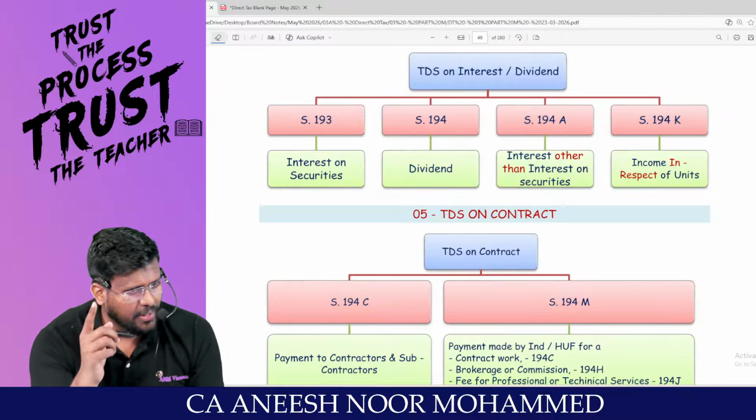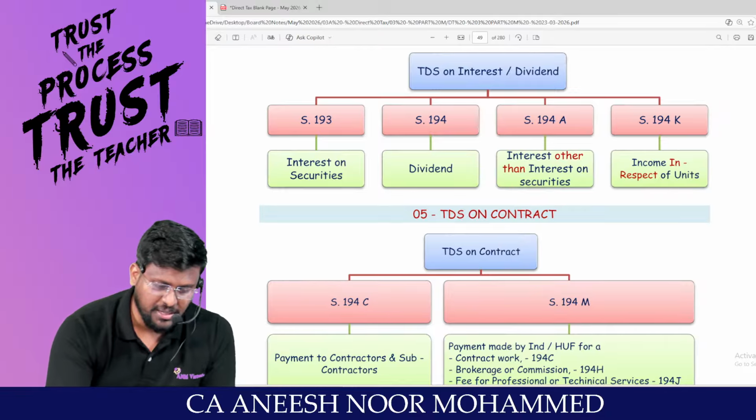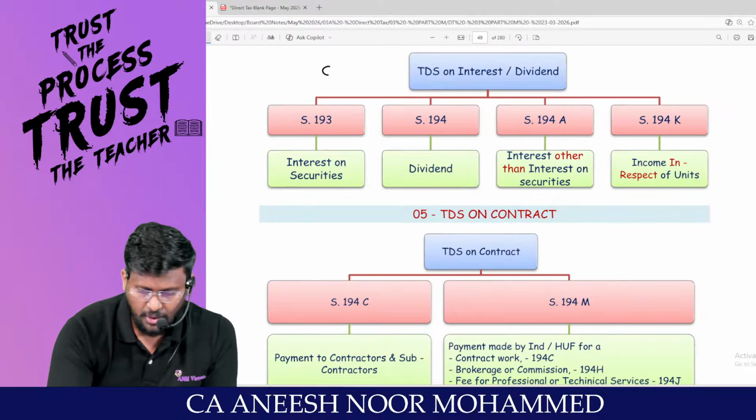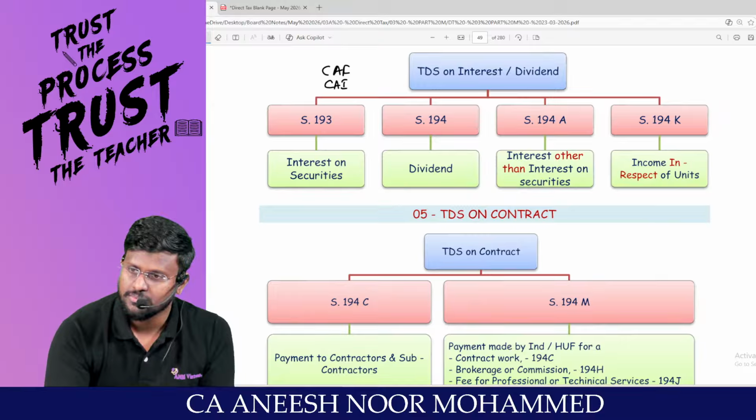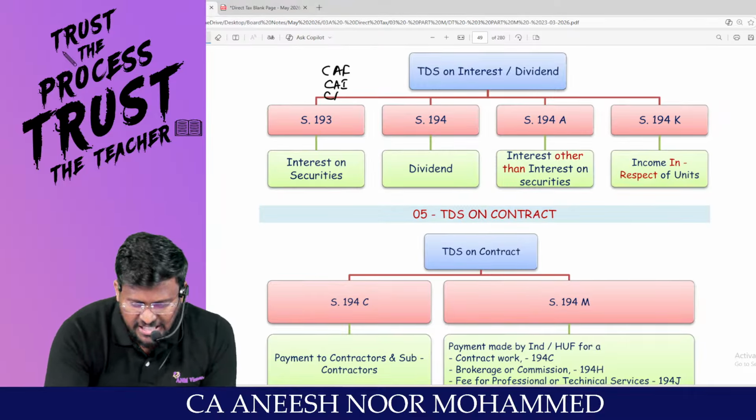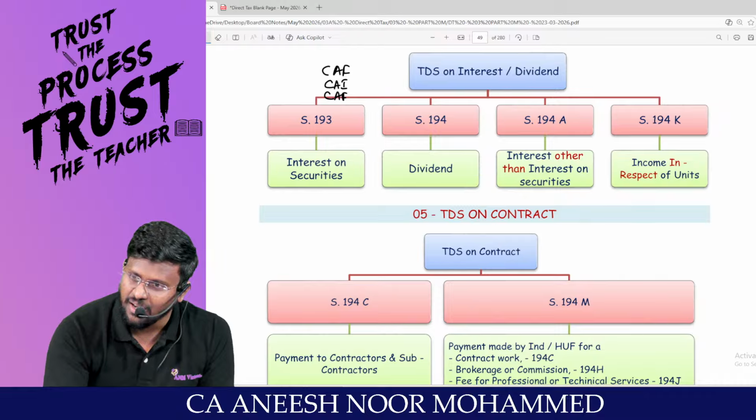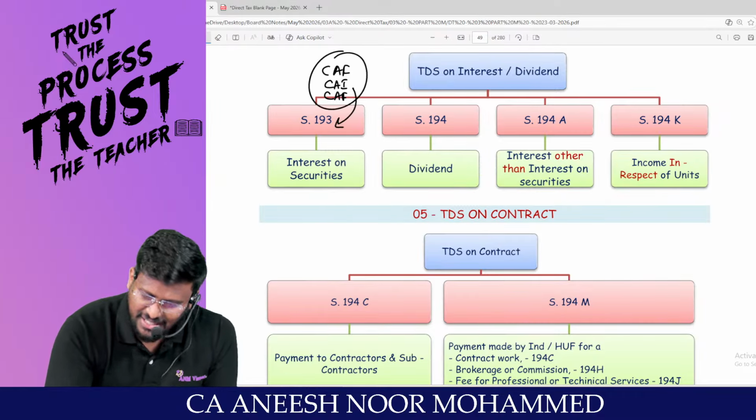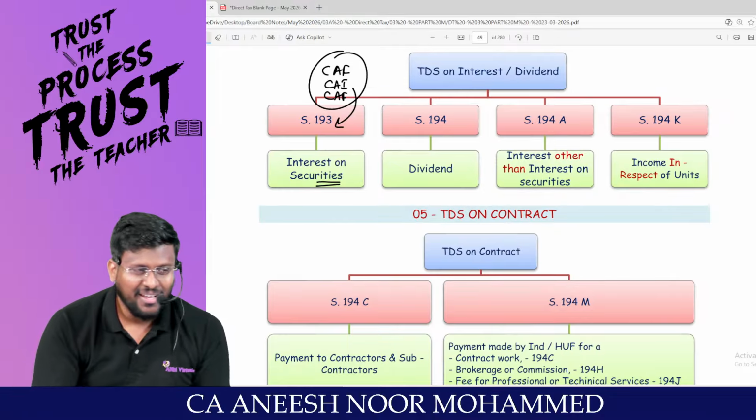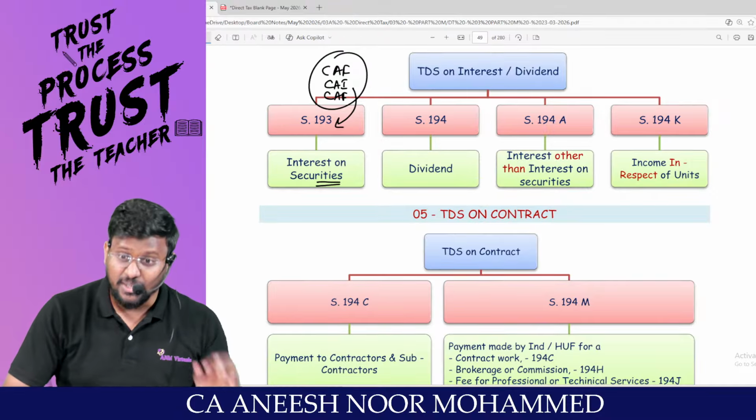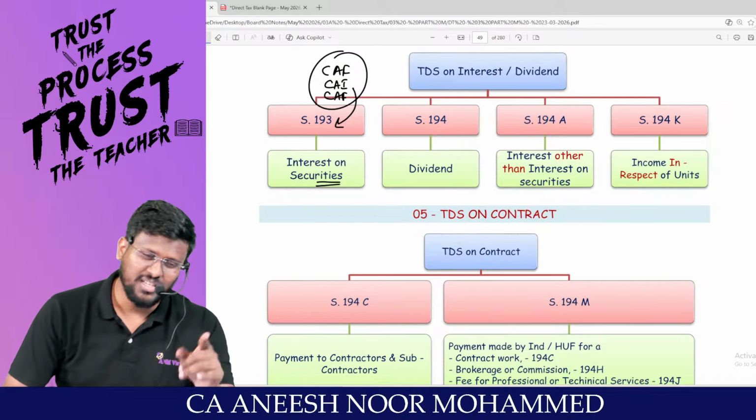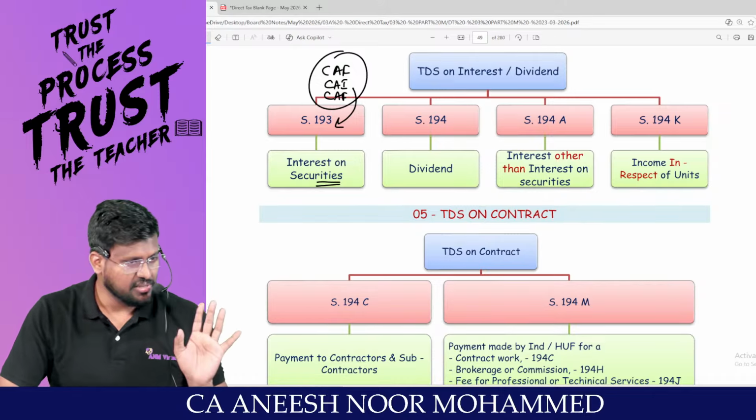Are you studying really well? Please study well and pass your CA Foundation. Already passed? Please pass CA Inter also. Going to pass? Please pass CA Final also. Please pass all three levels. It's a security in your life. You will be financially having a security. Don't trust anyone. Section 193, interest on securities. Pass all three levels.